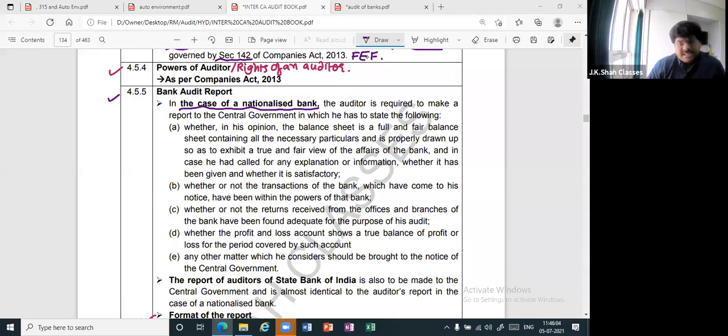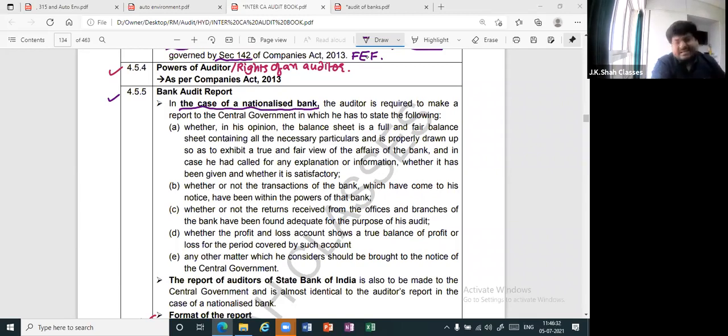So remuneration includes any expenses in connection with audit and any facility provided to the auditor, but does not include any remuneration for any other services rendered by the auditor at the request of the client. So whatever we had done in company audit, same has to be written here also. But that is apart from nationalized bank and SBI. All cool? Okay. Now, in case of nationalized bank, the bank audit report has to specify certain matters.